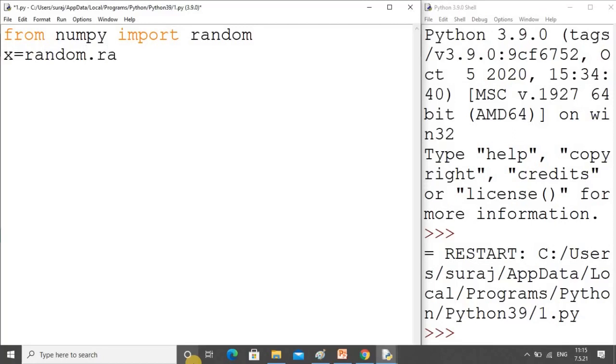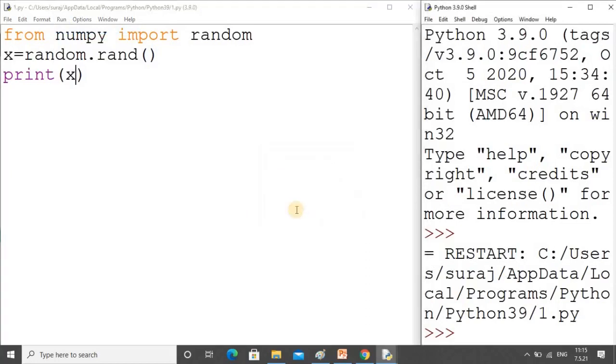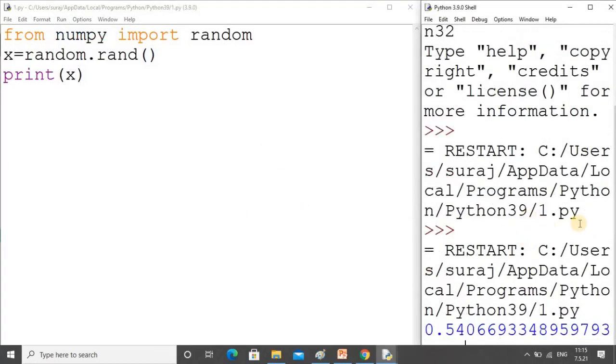So we are using the random dot rand function here, and suppose we don't write any values, and I take the print function. As we don't have any value, it will produce random values from 0 to 1. It will give you a decimal value because we have the rand function, and it will extract that value only one time.